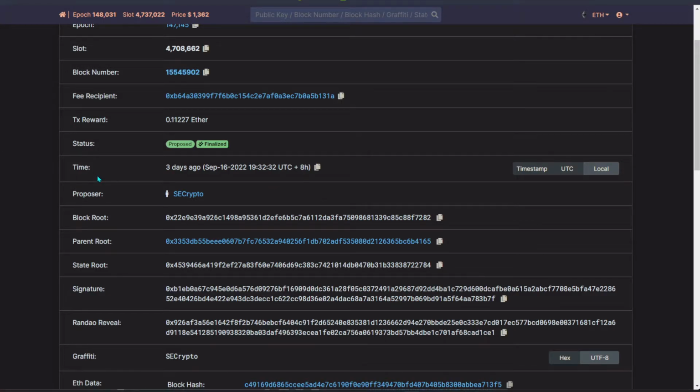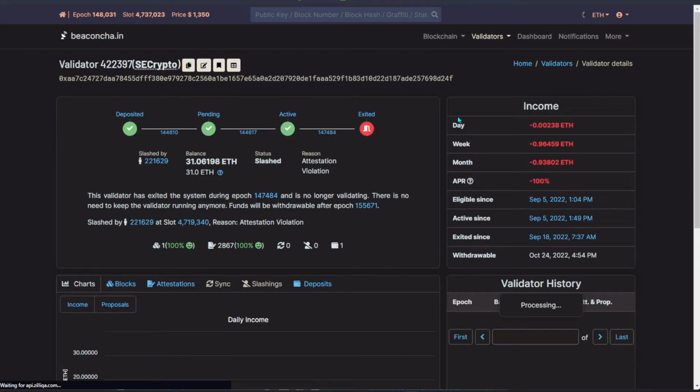So over here, ironically, 3 days ago I proposed a block, which I was very happy about. And after that, I was thinking, okay, maybe I will keep this validator running. But 2 days ago, I just got slashed. So over here, this is the slashing result.